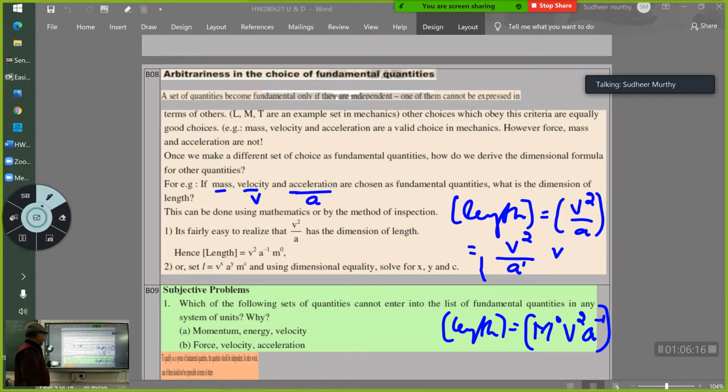So I said L is equal to V raised to x, a raised to y, m raised to z, and using the dimensional quantities, solve for x, y, z. Another way to solve this is to assume L is something like V raised to x, a raised to y, m raised to z. I think you know this method of doing it. I will show you some other examples of doing this. Got it? Next, we will go on to another problem.